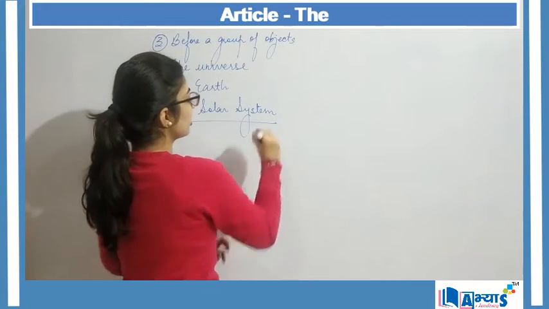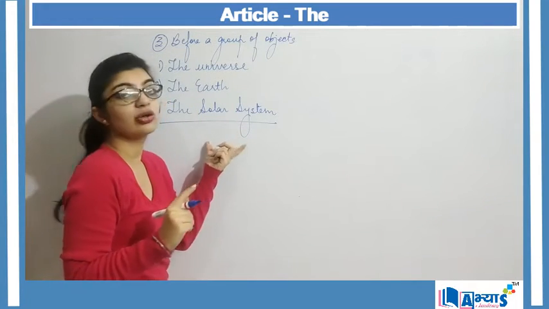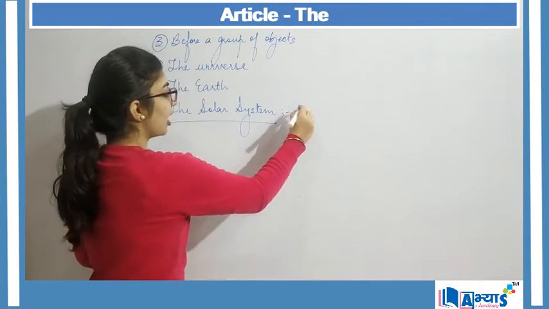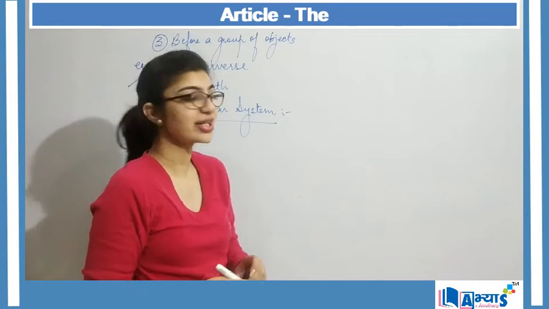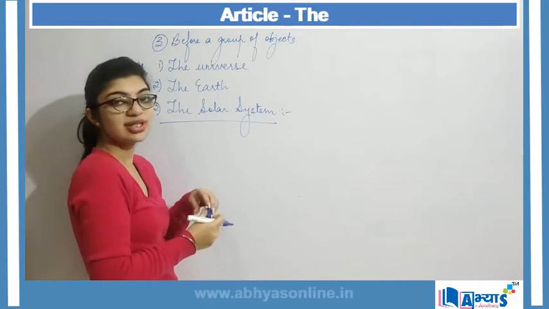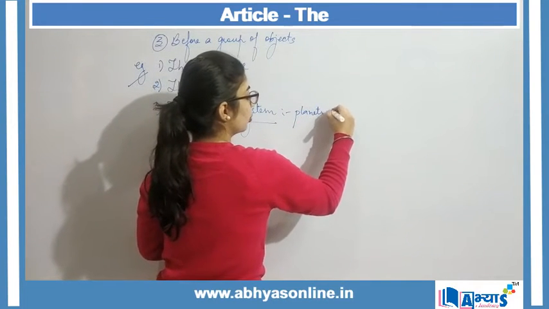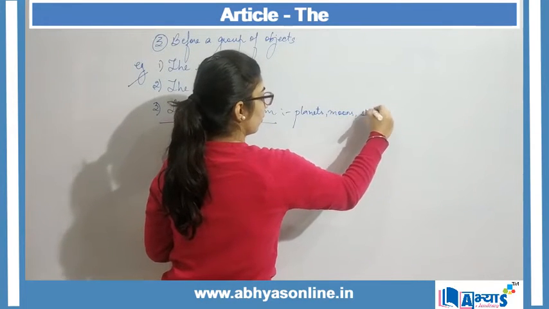Now solar system is one thing, right? But a group of planets, a group of stars, etc. make the solar system, right? So solar system consists of planets, moons, stars, right?